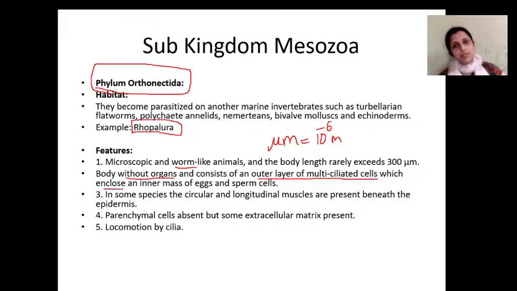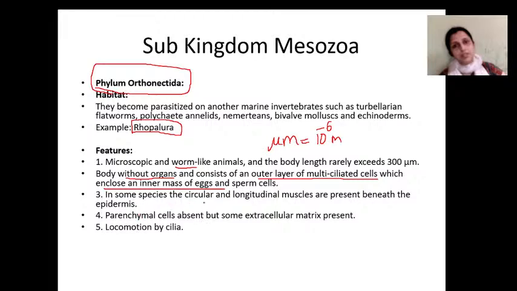Then they enclose the inner mass of egg cells or sperm cells. So, Rhopalura: microscopic, very small, with an outer layer of cells with cilia and an inner layer of axial cells which are reproductive.